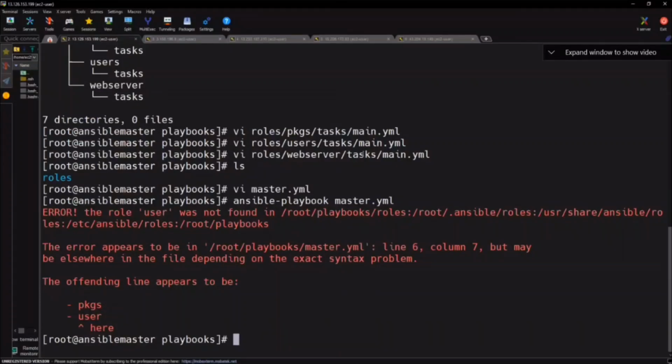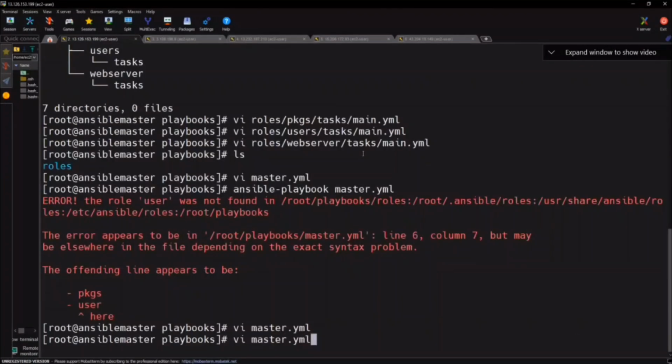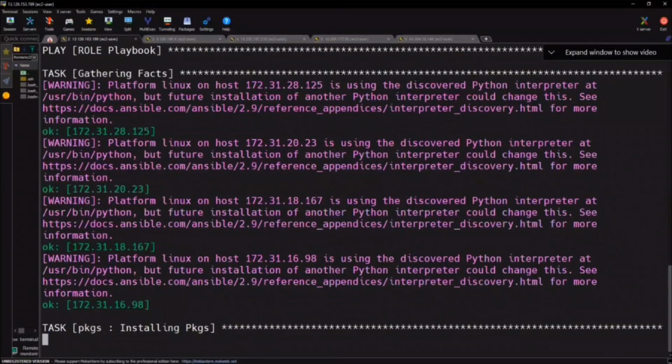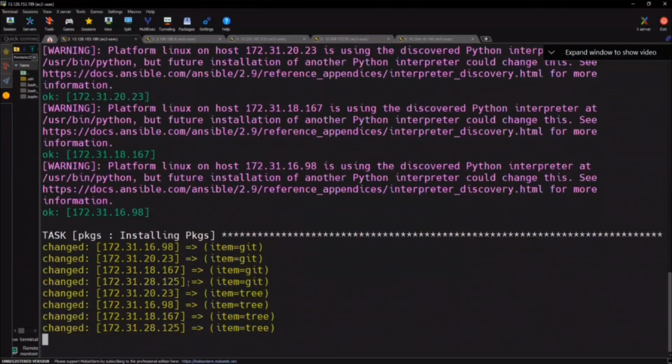Understood? Fantastic. So which one do I write? Master, and then here it is users. That's correct now. Now let's run. So it's installing the packages one by one with the loops. See, with roles, how many big things we can do. All the packages one by one it is installing on all four machines. And then slowly it will go and create the users for all four machines. See, one by one it is installing on all the hosts. So this is very useful in real time.